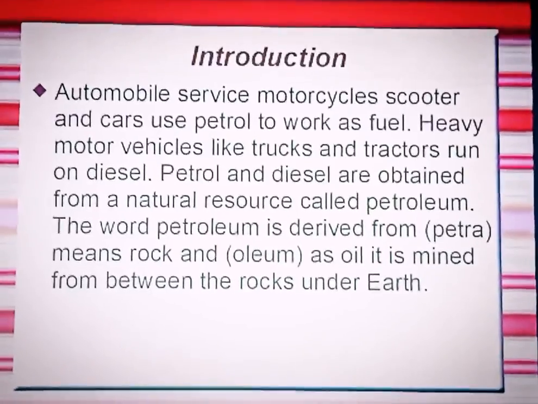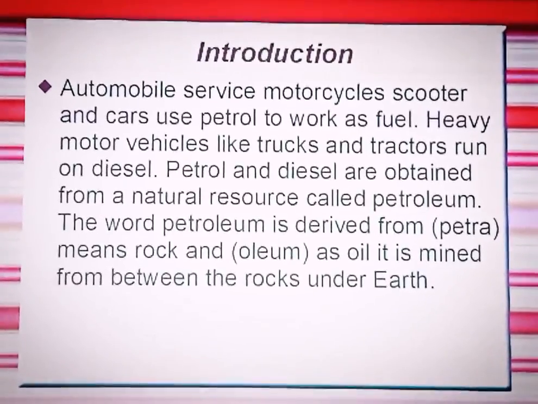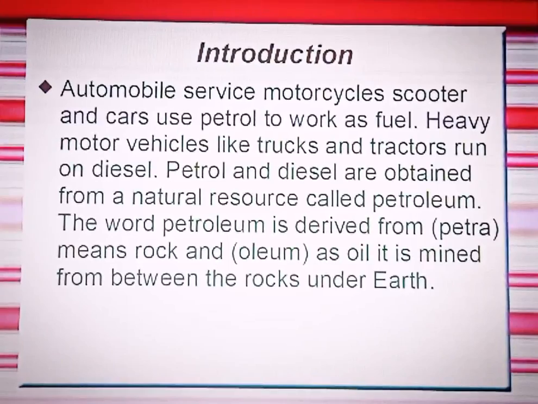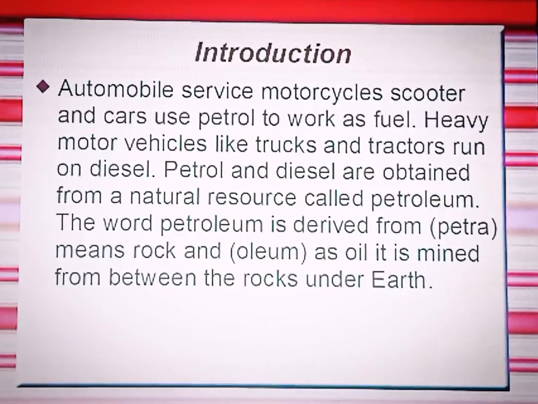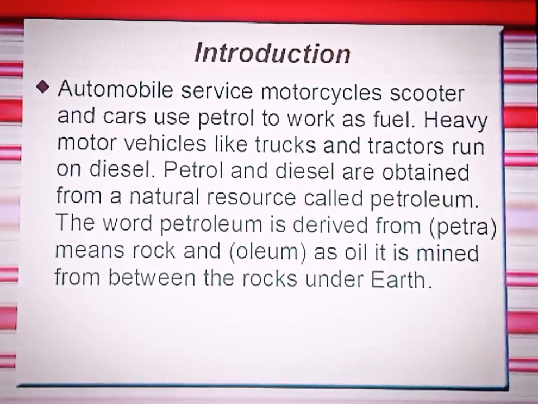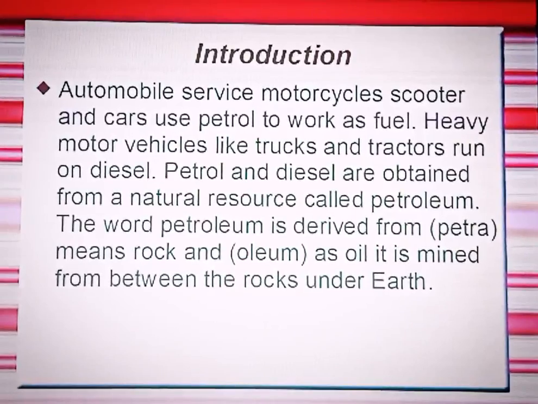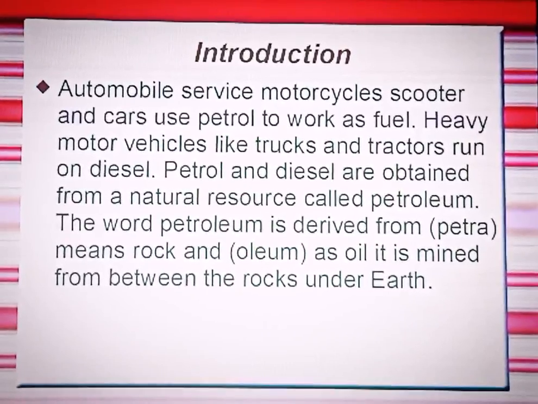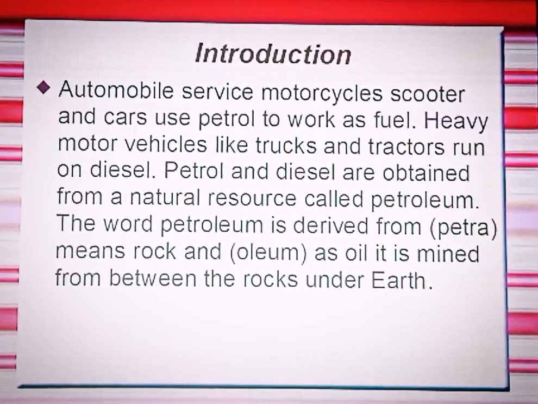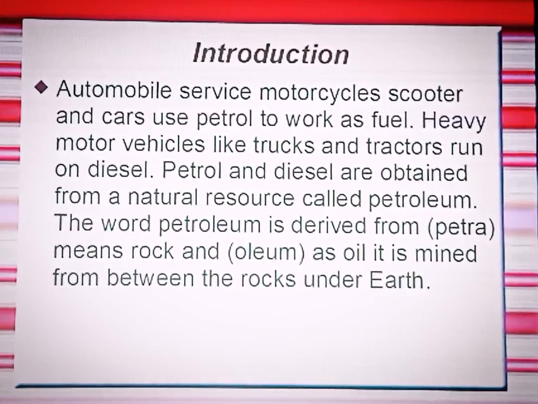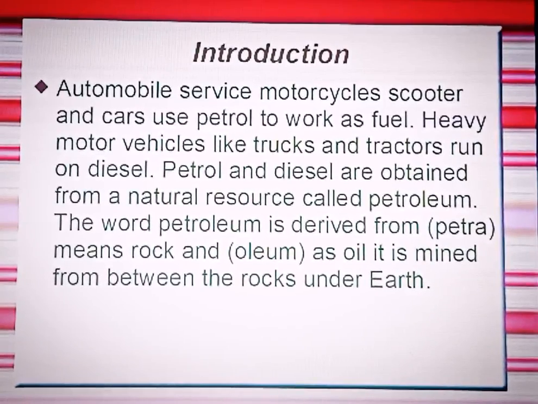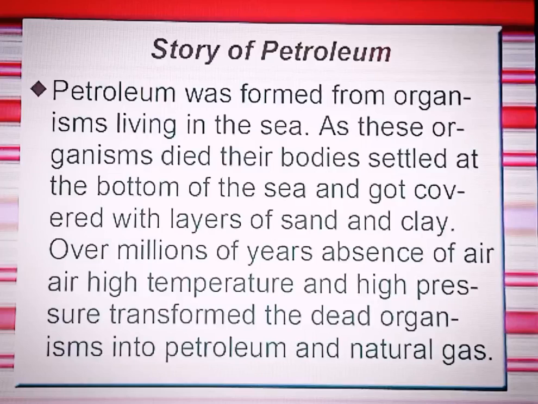The word petroleum is derived from petra meaning rock and oleum meaning oil. And it is mined from between the rocks under the earth. Yes, the petroleum is found under the earth.